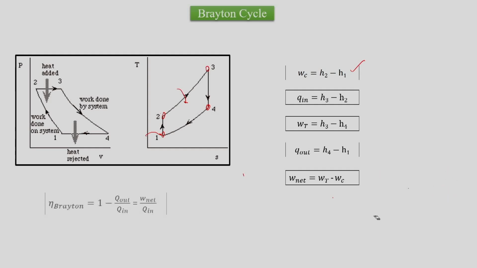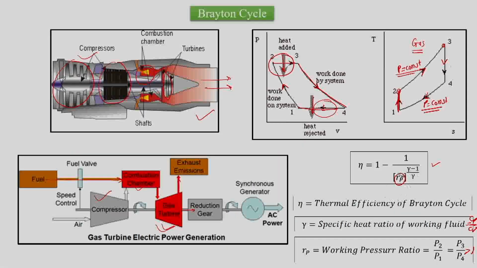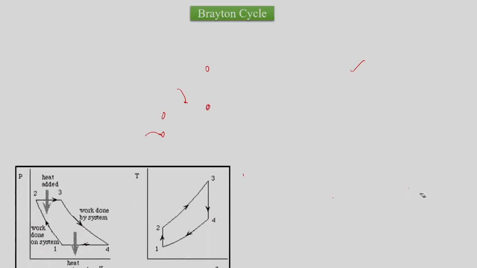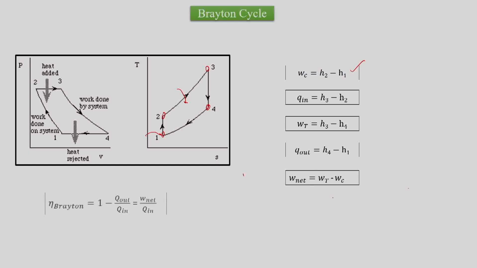Knowing the net work, we can find out the Brayton cycle efficiency, which is 1 minus Q out upon Q in. However, we can also use the formula 1 minus 1 upon Rp bracket raised to gamma minus 1 upon gamma, as we have seen in the previous case. This formula can be used as well, or we can use W net upon Q in.